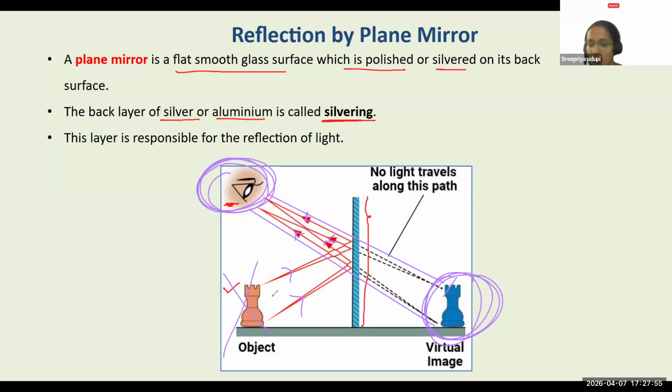The person who is standing here is not aware there is a chess coin present in the front of the mirror. He is not seeing the object at all. He is just looking into the mirror and he is able to see this. So for him, this is the image which is formed behind the mirror. Right? So in whichever direction the human eye receives the light, that is the direction we perceive there is something present.